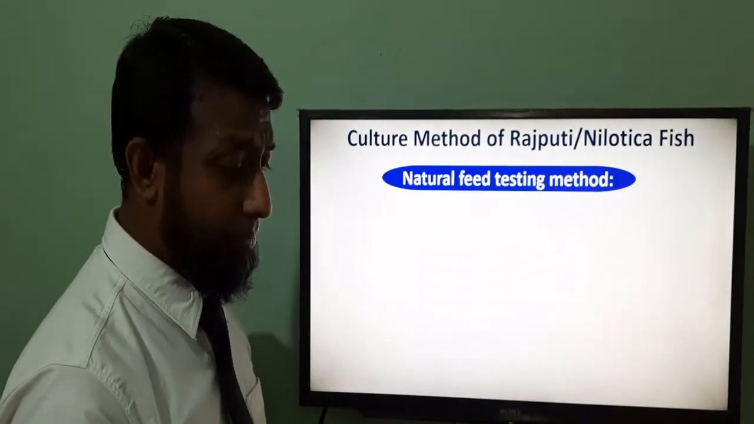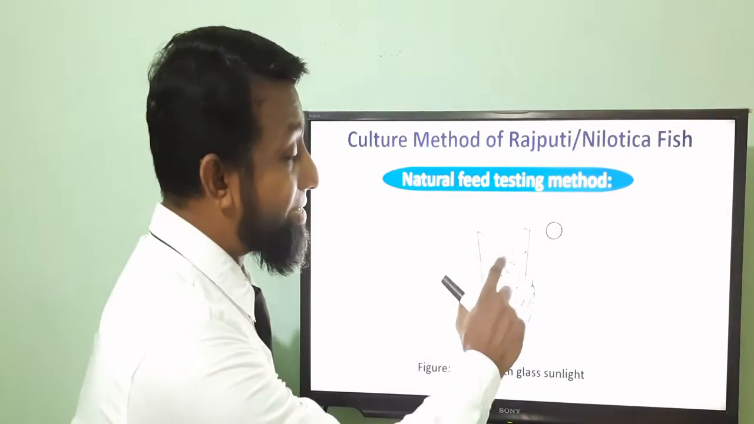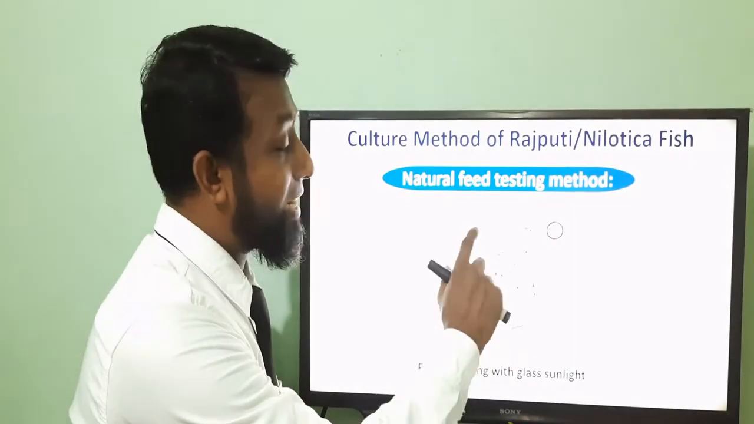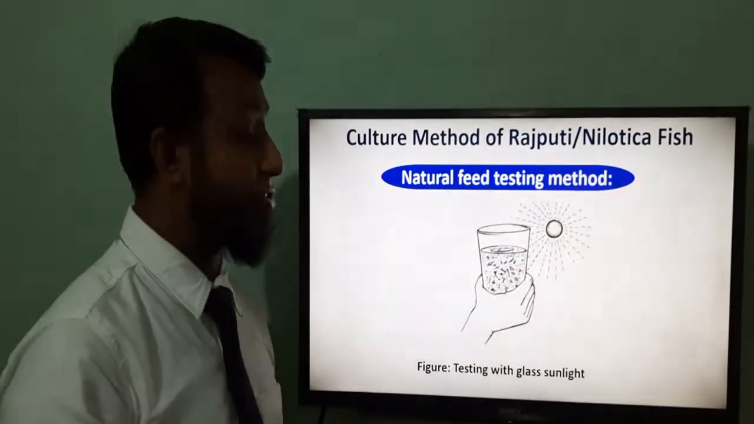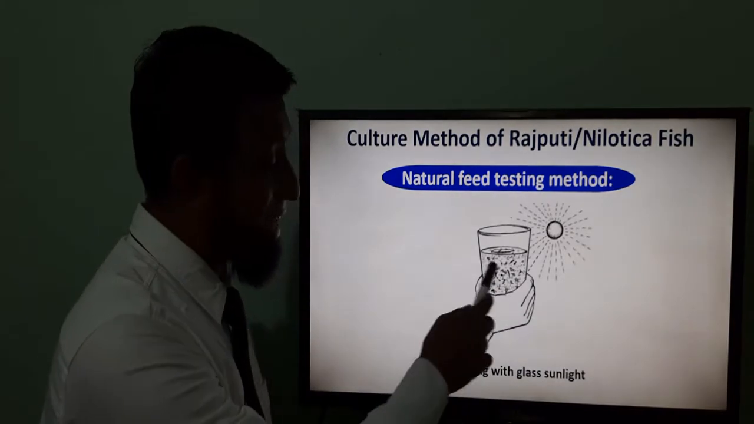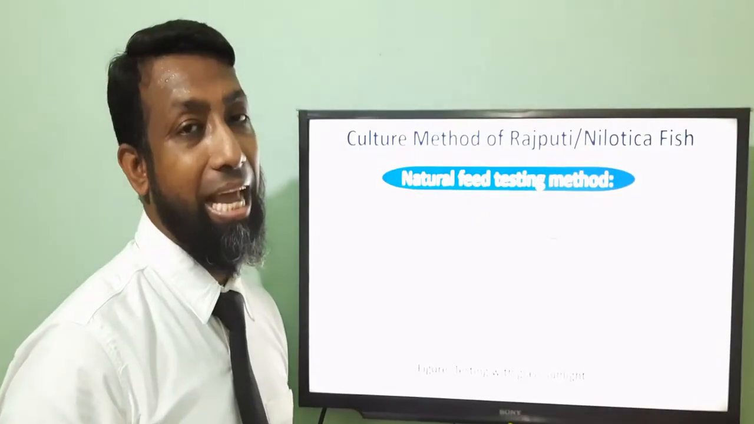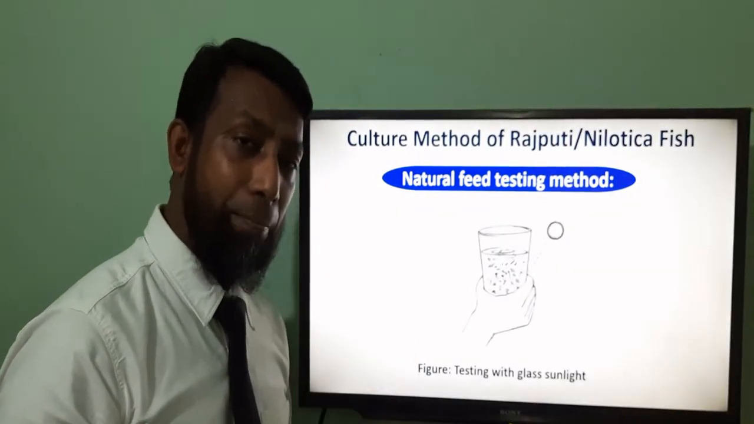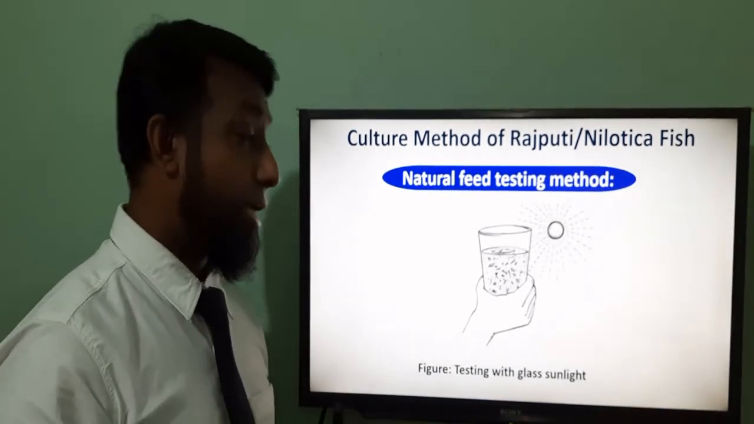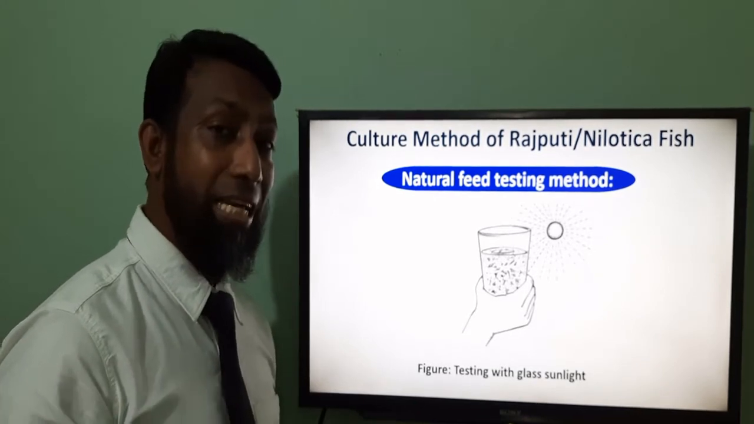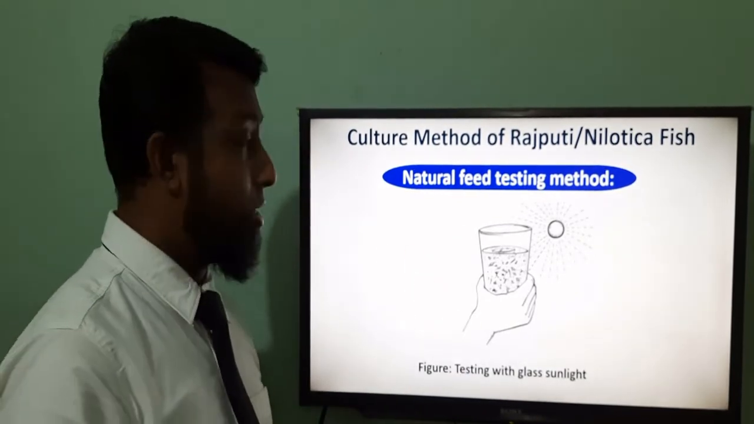Next is the glass sunlight method. What is the glass sunlight method? Take some water in a clear or transparent glass and hold it against sunlight or any light. If you see this type of particles, debris or waste materials inside the water, that means there is enough natural food present in the pond, so you don't need to apply any supplementary food. If the water does not look like this, at that time you have to apply supplementary feed in the pond. So these are the two types.